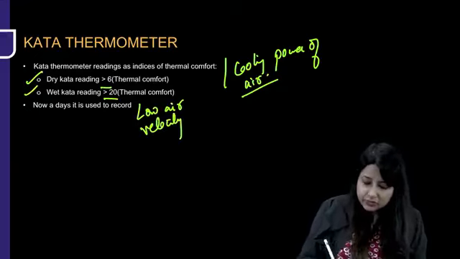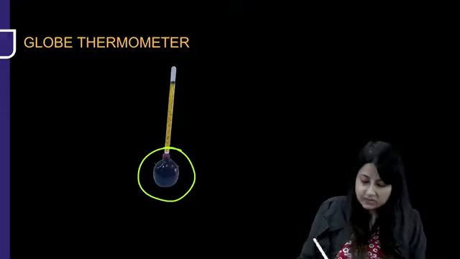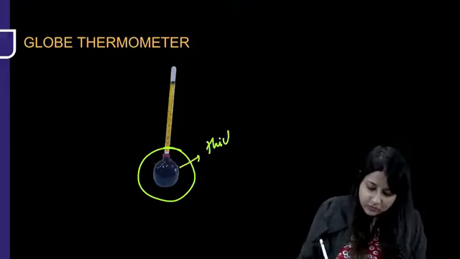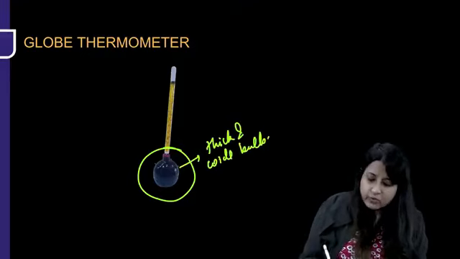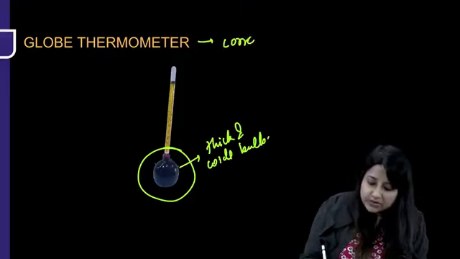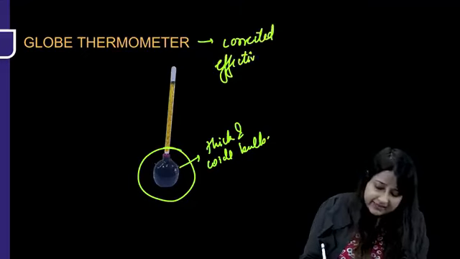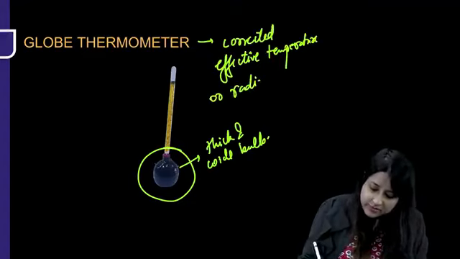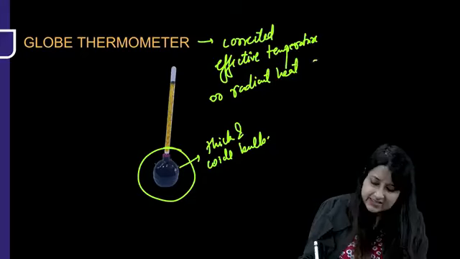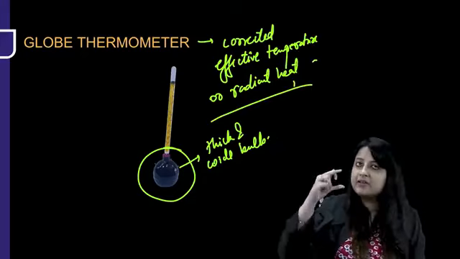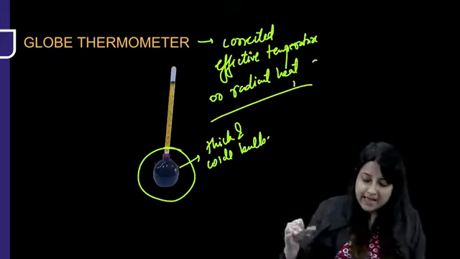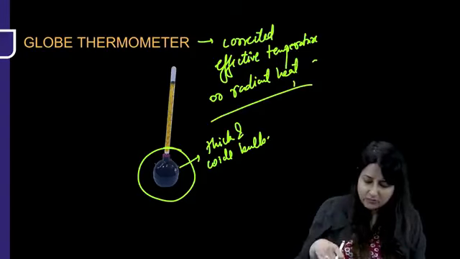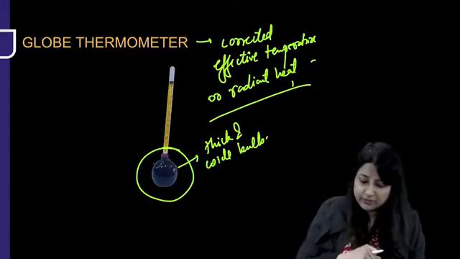Don't get confused with this instrument. What is this? Globe thermometer. This has a thick and wide bulb. And what is this doing? This is used to measure corrected effective temperature, and it is also measuring what is known as radiant heat. So a thin red colored bulb is Kata, and a thick wide bulb, almost blackish greenish shade, is the globe thermometer.